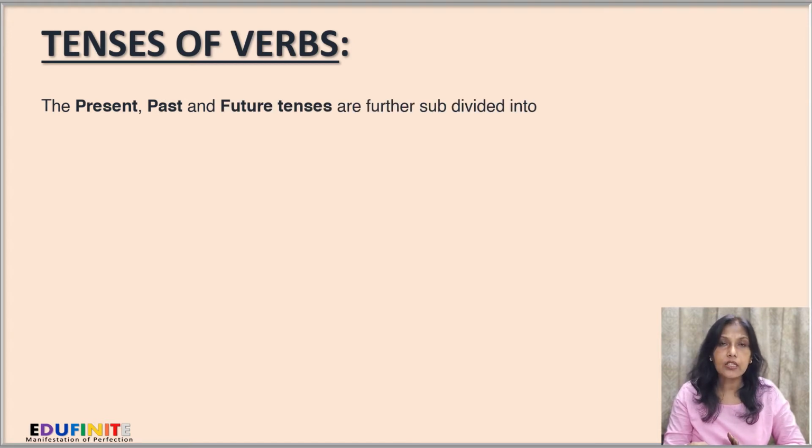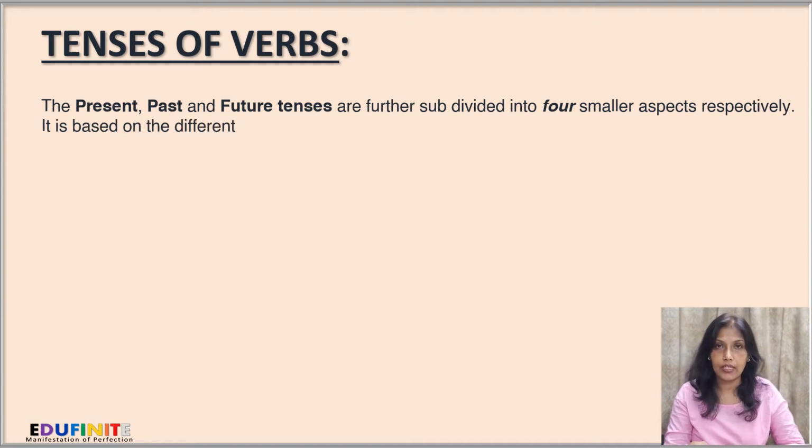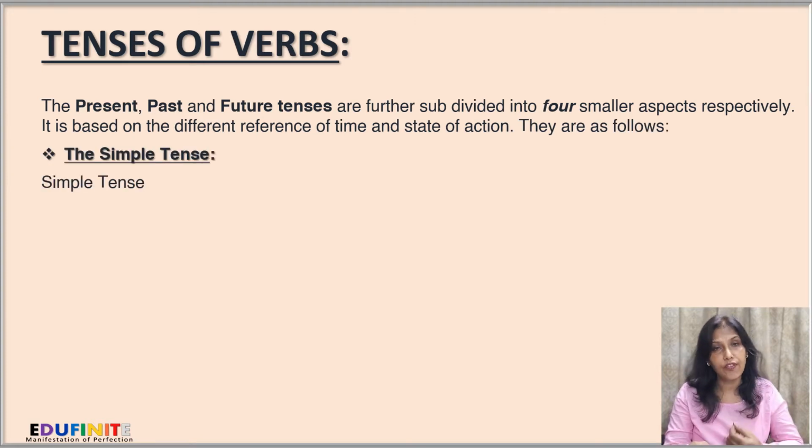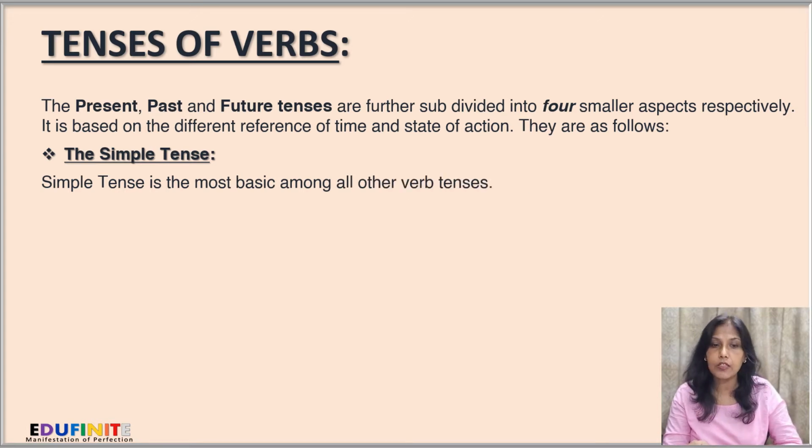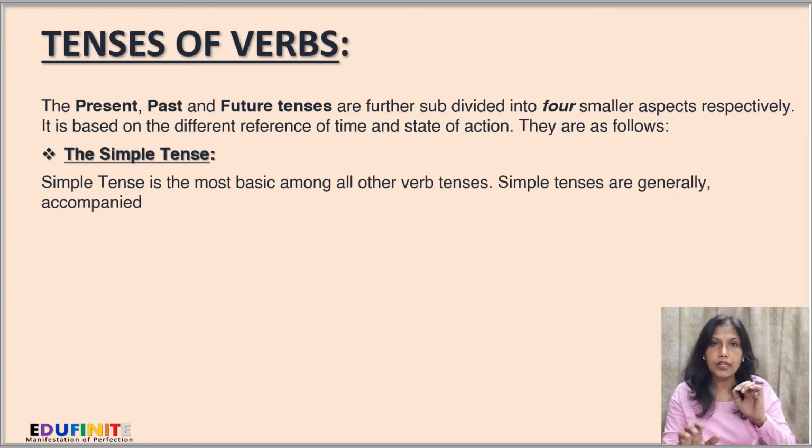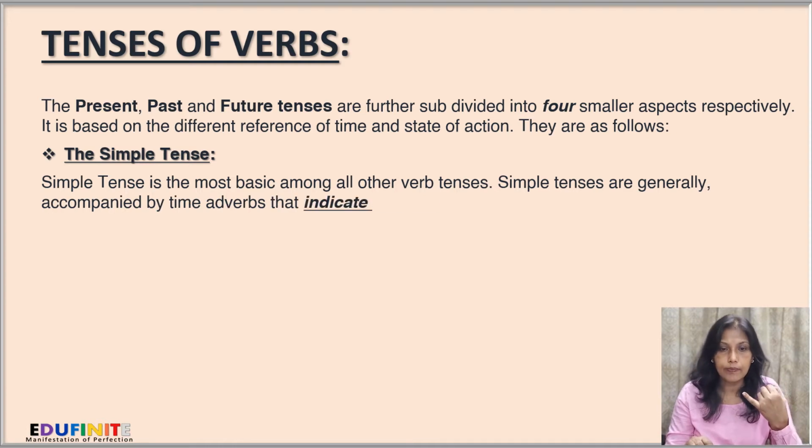The present, past and future tenses are further subdivided into 4 smaller aspects respectively, and it is based on the different reference of time and state of action, and they are as below. In broad categories, the simple tense.